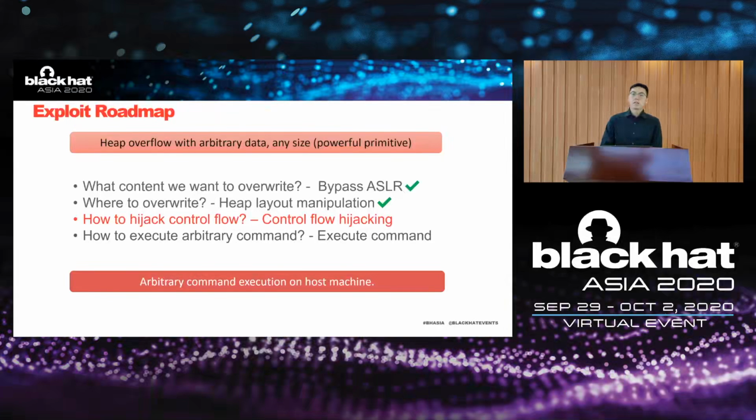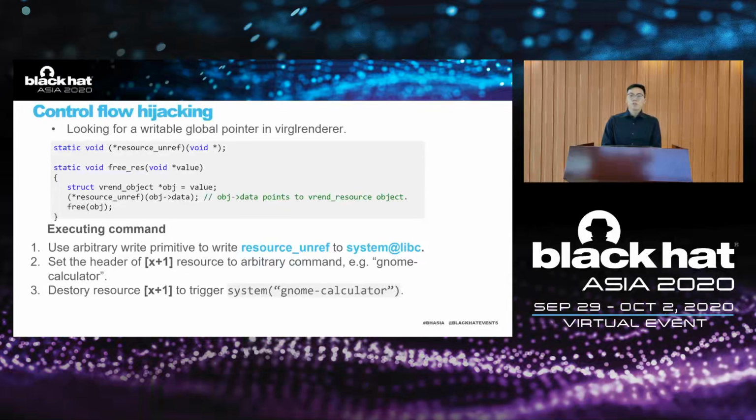We've turned a heap buffer overflow into an arbitrary write. Next, we need to hijack the control flow. What we want is a writable global pointer in the Virtio renderer that we can trigger to free. We found this function called resource unreferenced.